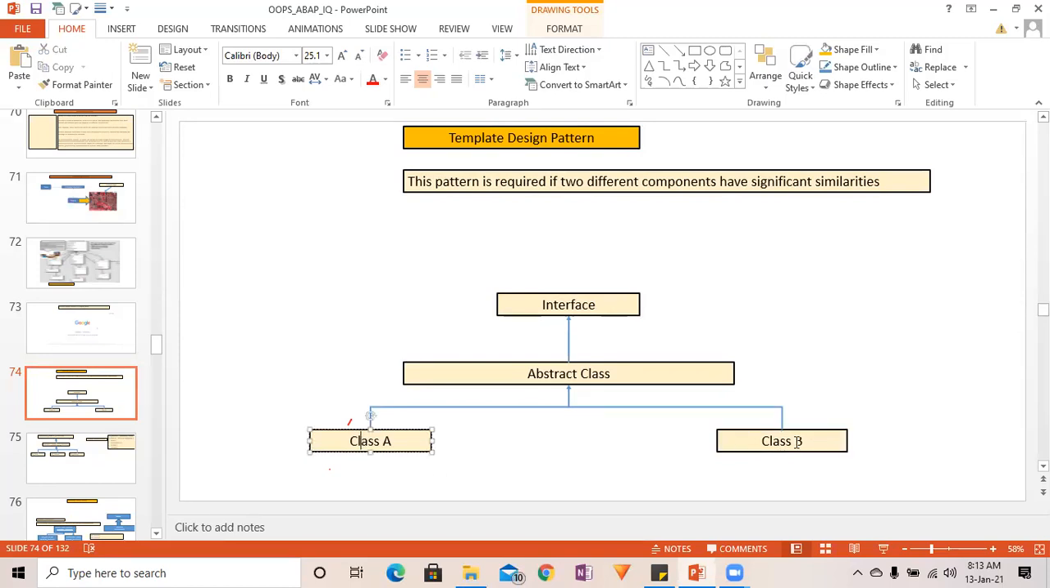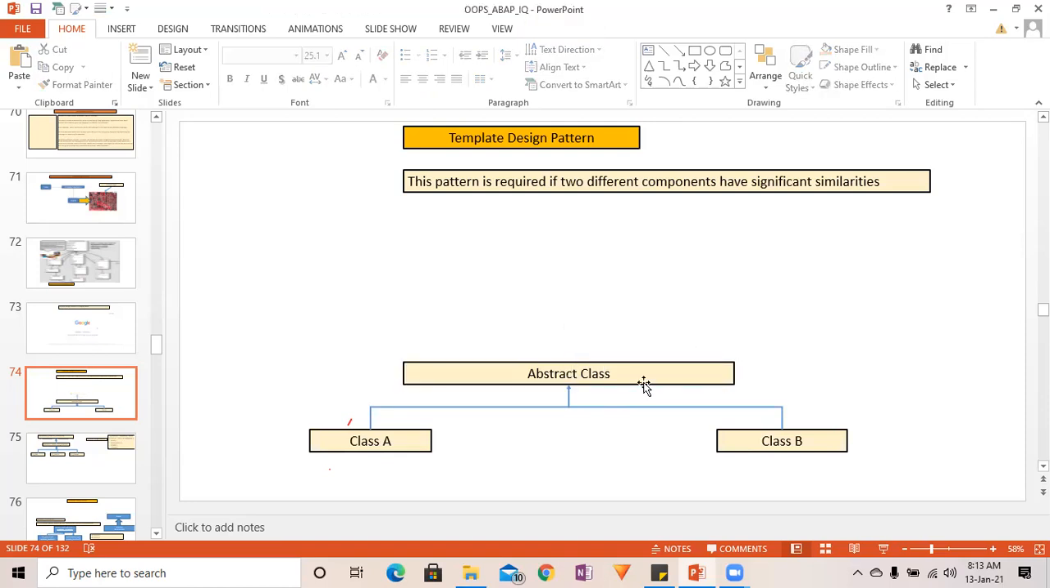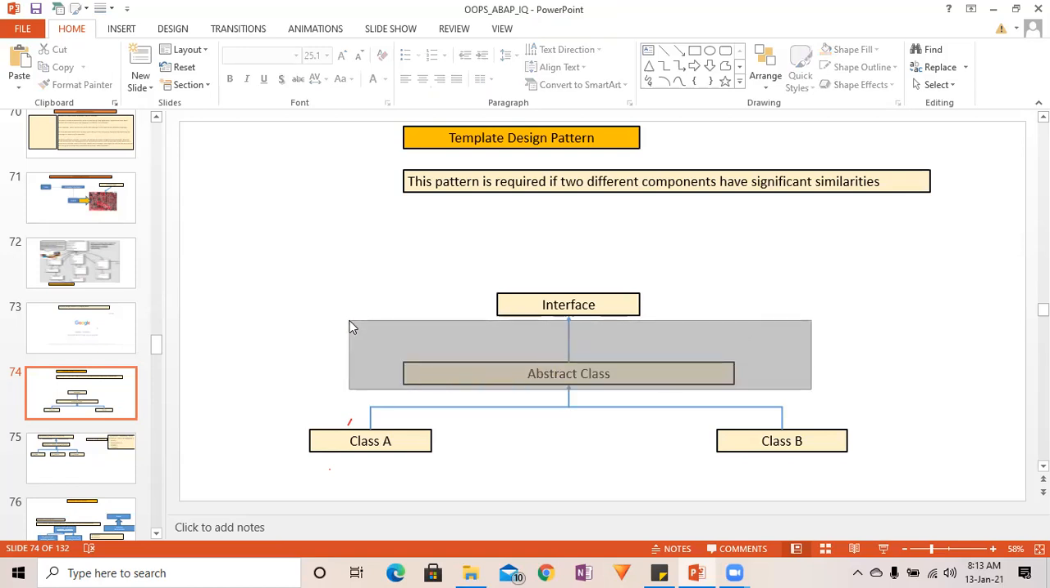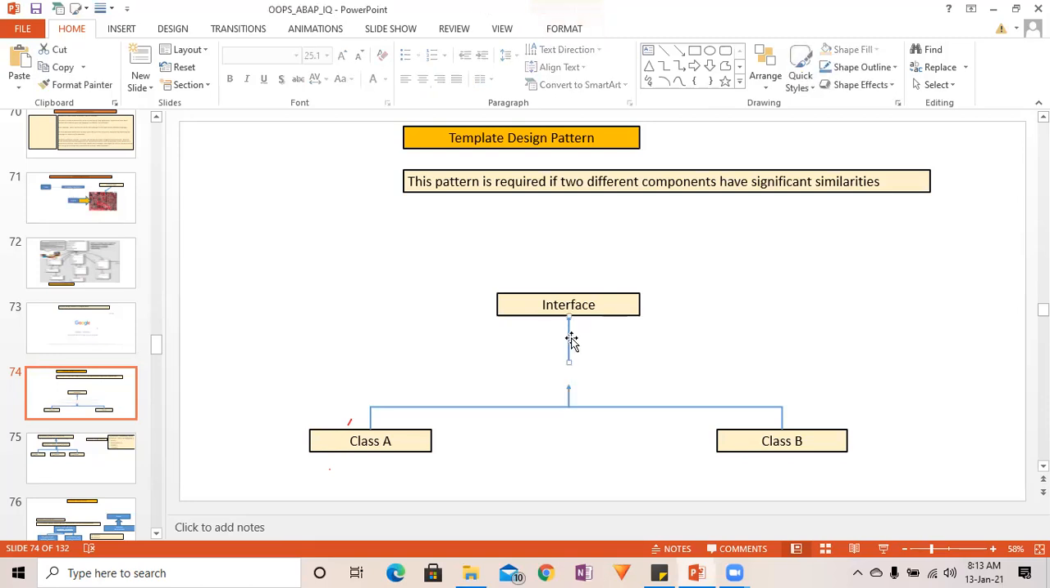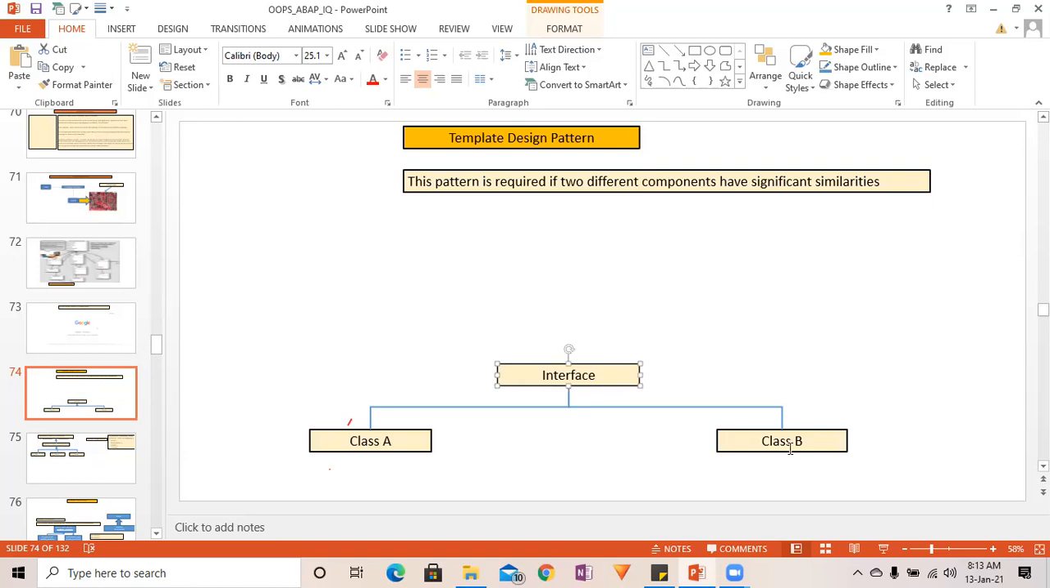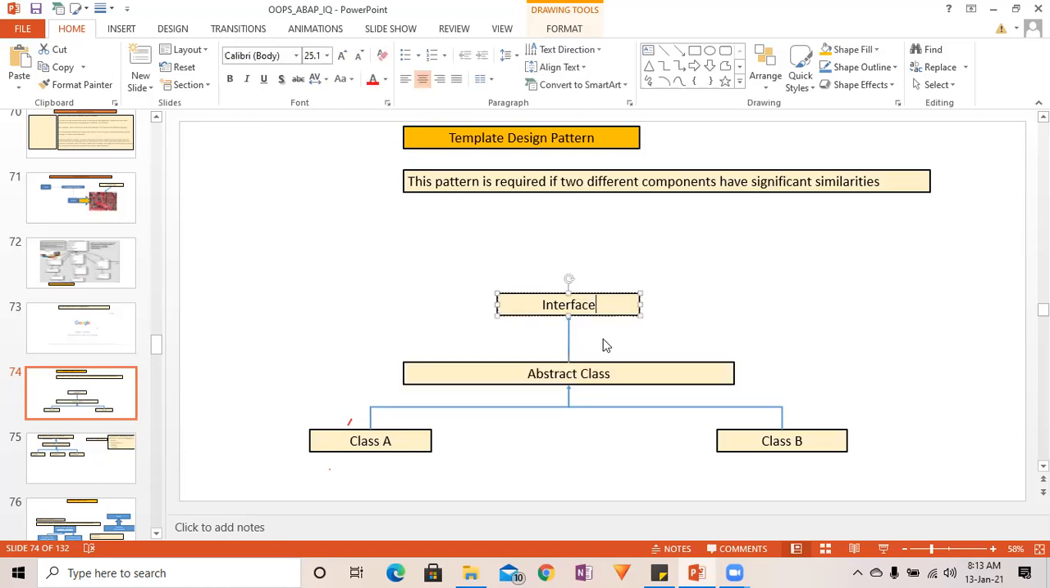Whatever common methods class A and class B have, you are going to put into the abstract class. You can remove this interface if you want. This way also you can achieve the template design pattern using the abstract class, okay? Or by simply removing this class and just using this interface, we can also achieve the template design pattern, right? We just have to put the common method into the interface, or into the abstract class, or with the help of both we can achieve it.